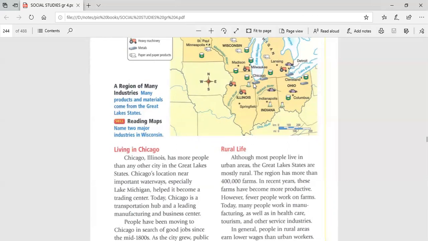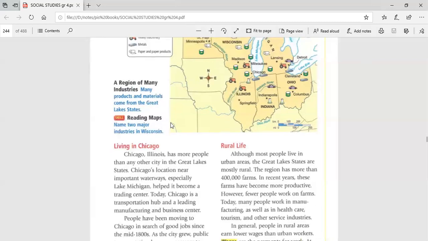Lake Michigan helped Chicago in farming, helped Chicago be a transportation center and a business center. So again, guys, Chicago is a transportation center, a manufacturing center, a business center, and more people moved from the south to the Great Lakes states searching for good jobs in its factories.